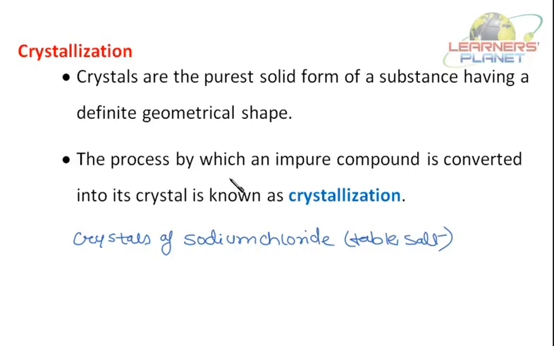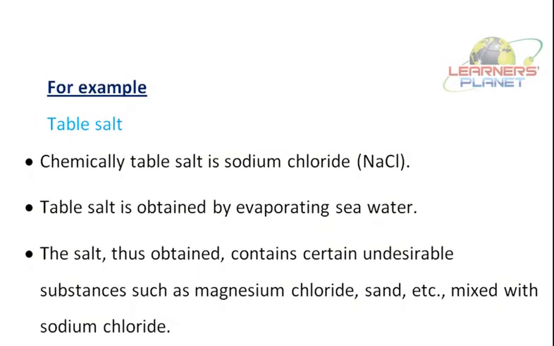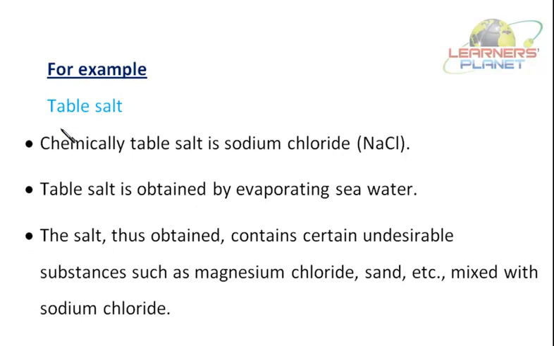The process by which an impure compound is converted into its crystal is known as crystallization. See, how do you obtain salt, table salt? Let's see this. How can we obtain table salt? Okay. Now, chemically, table salt is sodium chloride. This I have told you. Table salt is obtained by evaporating seawater. This you have studied in your grade 6. Separation of substances is the chapter.